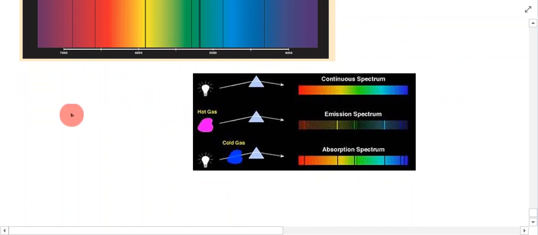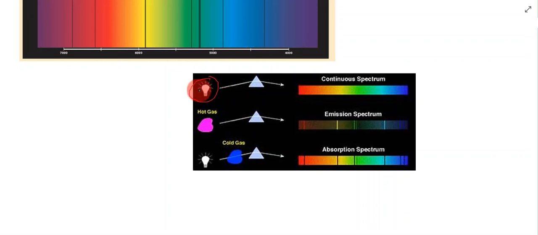So if we think about what's actually happening here, we take our light source. Remember, this is white light, and it contains all the wavelengths of light within it. If you pass this white light through a prism, all of the different wavelengths of light are going to be diffracted, or bent, at different angles, and what you will get is this continuous spectrum like this.